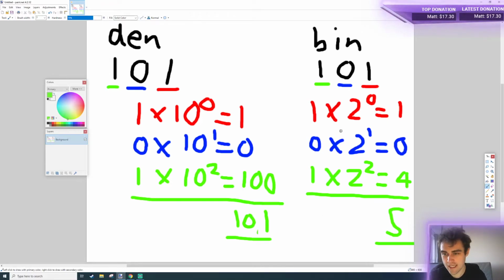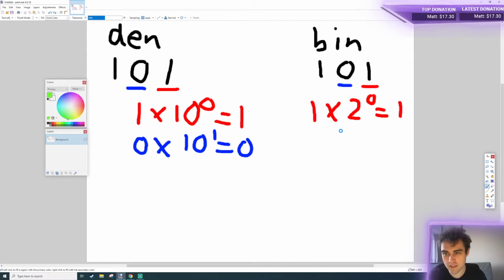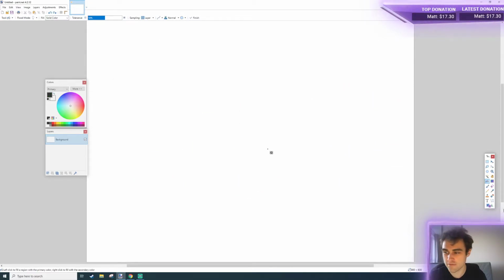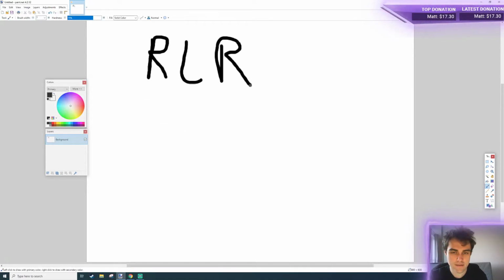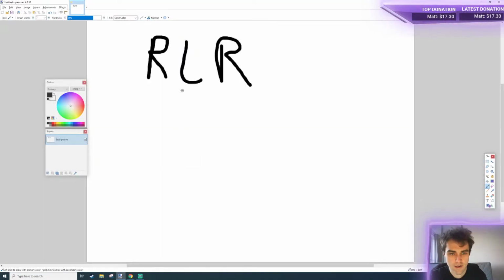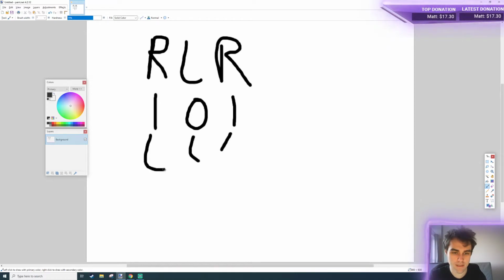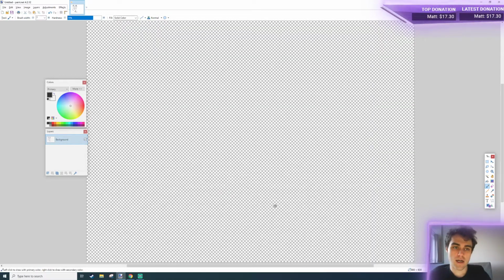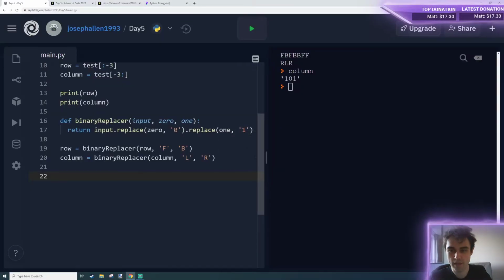So what we're doing in this case is we're actually going to be using binary to represent these rights and lefts. So if we've got our number, is it right, left, right, we're going to do the same thing, except I've already replaced it, so left is a 0. So I'm basically converting this to that binary number 101, and then doing the same thing. What's this times 1? What's this times 2? What's this times 4? To get the column 5, which is the whole question, basically. So I'm sure now that I have a binary number, I can probably just use a binary number converter that will handle this next bit for me.